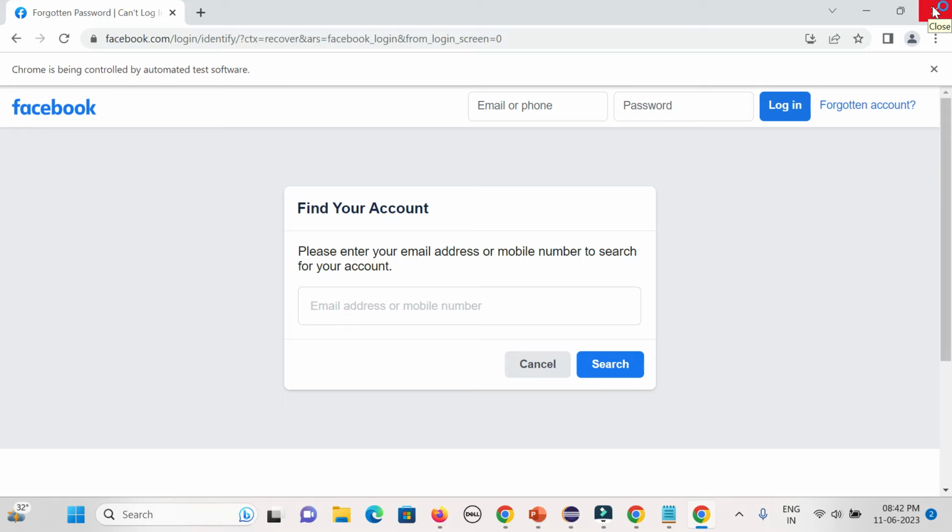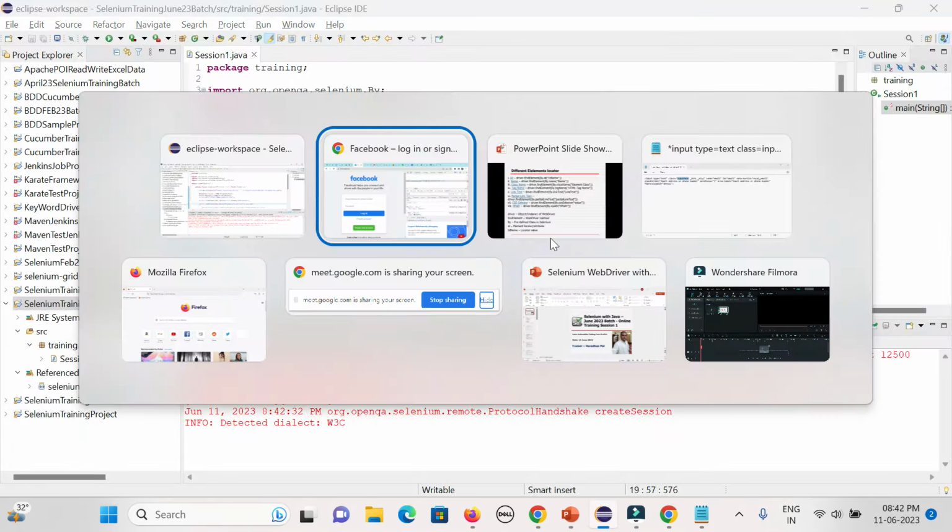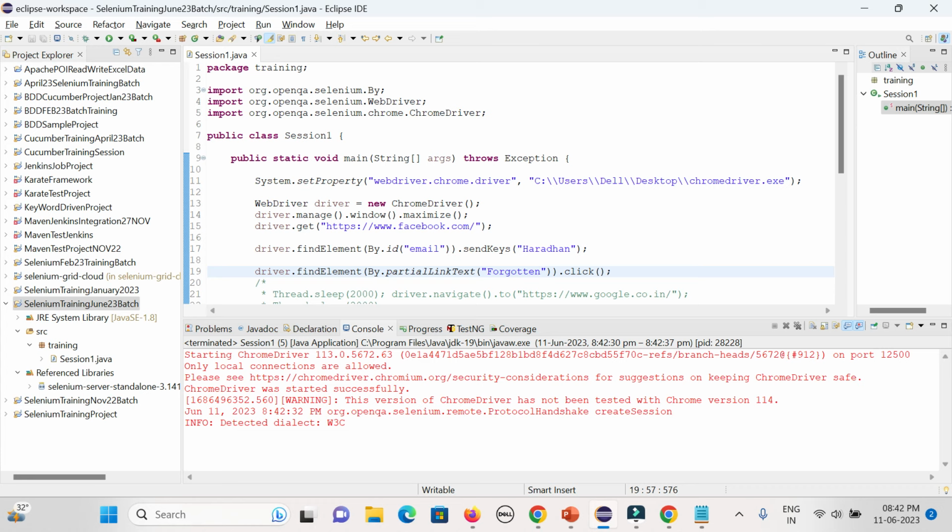Okay. Partial link text means a partial part. Suppose there might be 3 portions of the link, but one portion might be dynamic in nature and might change every time, right? It might happen. So I will not rely on the dynamic part. I'll rely on the static part. So I will use partial link text for the static part.